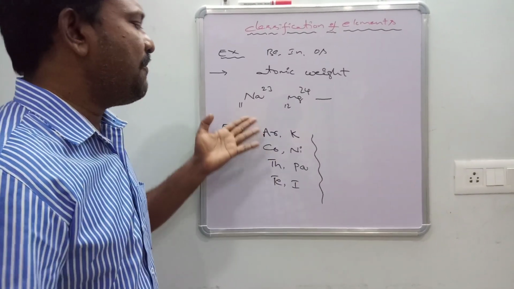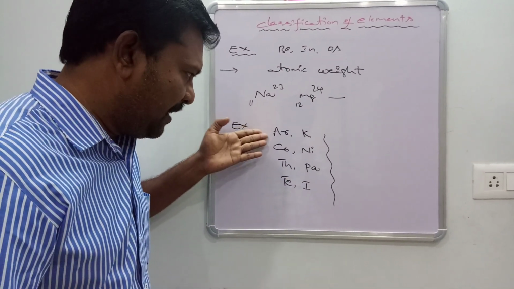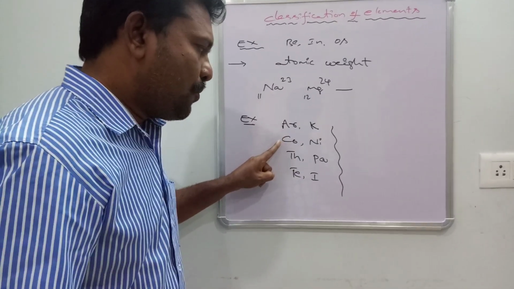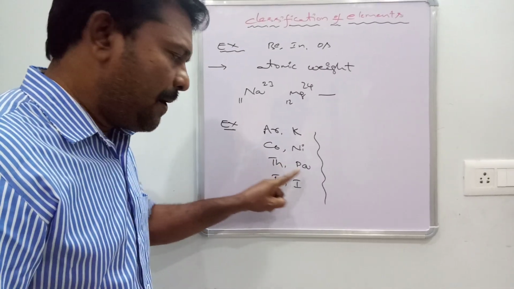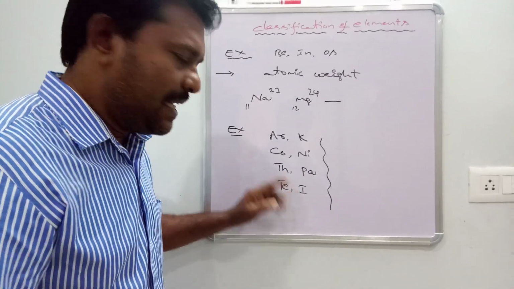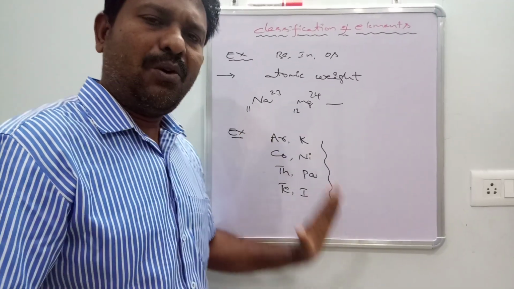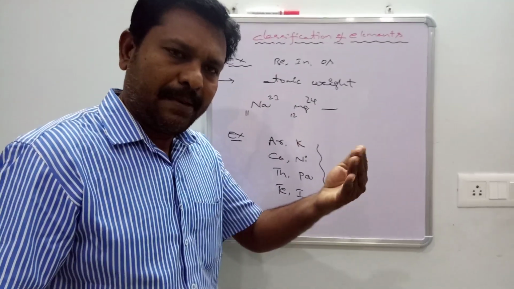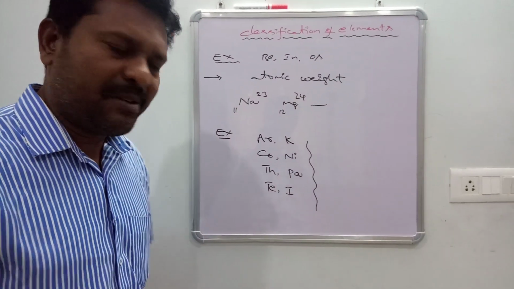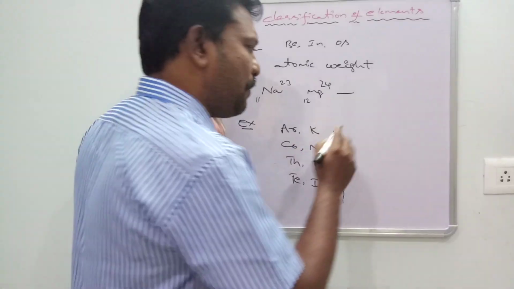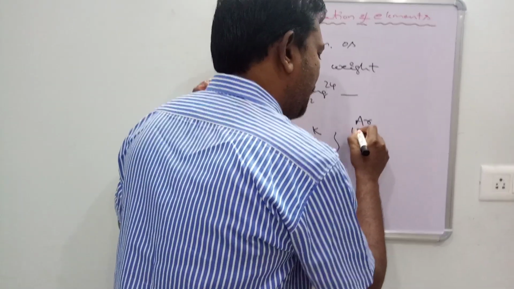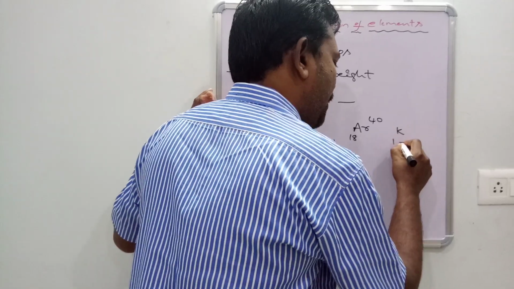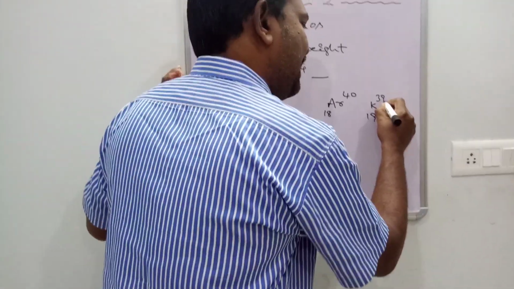What are the examples of anomalous pairs? In our periodic table 4 pairs are there: argon potassium, cobalt nickel, thorium palladium, tellurium iodine. These are anomalous pairs. What is the meaning? Anomalous pair means the element with higher atomic weight is placed in front of the element with lower atomic weight. For example, argon potassium: argon atomic number 18, atomic weight 40; potassium atomic number 19, atomic weight 39.